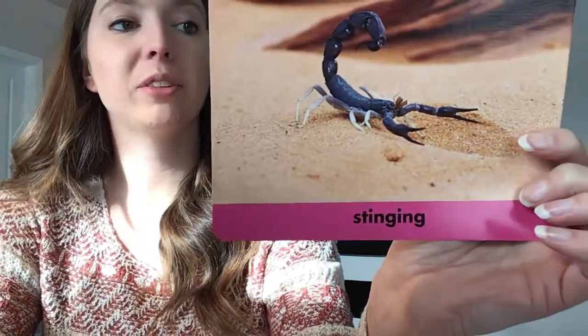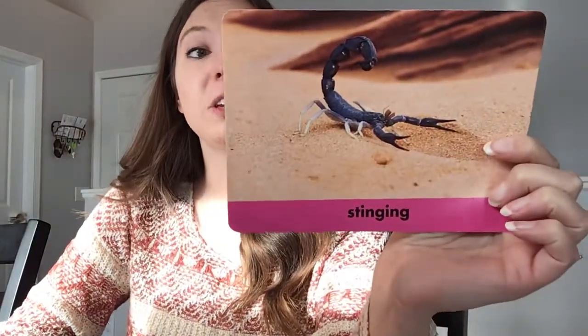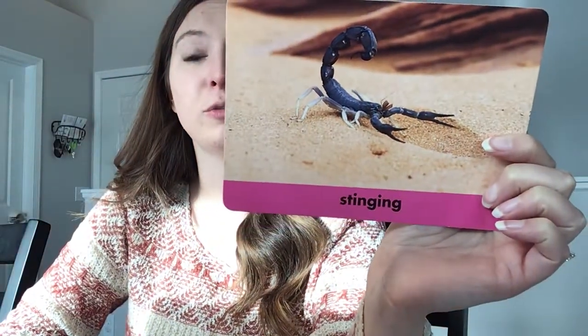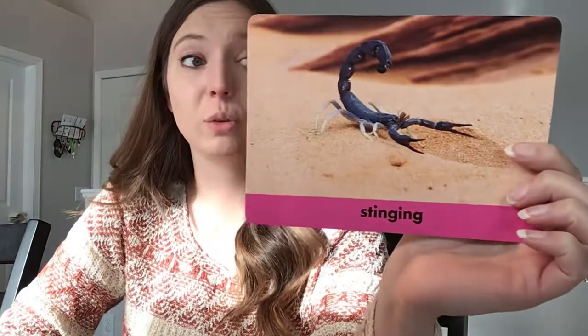So here are some example sentences. Jimmy disturbed a nest of stinging wasps. That would not be good news. She felt the stinging bites of several fire ants. The stinging tentacles of a jellyfish should be avoided, so you don't want to touch those.